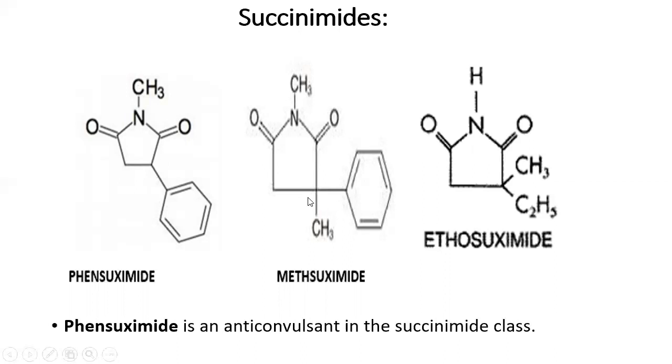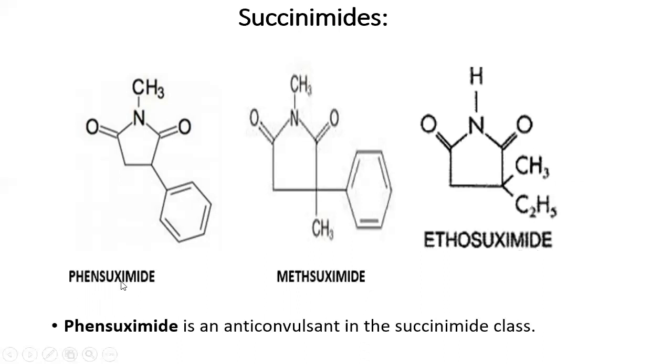Here you can see there is an extra methyl group. So that is called Methsuximide. Then ethosuximide has an ethyl group here, and here it is a hydrogen atom. So this is the structure of the three different succinimides.